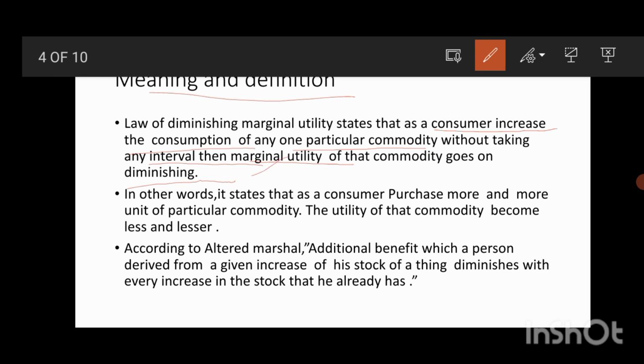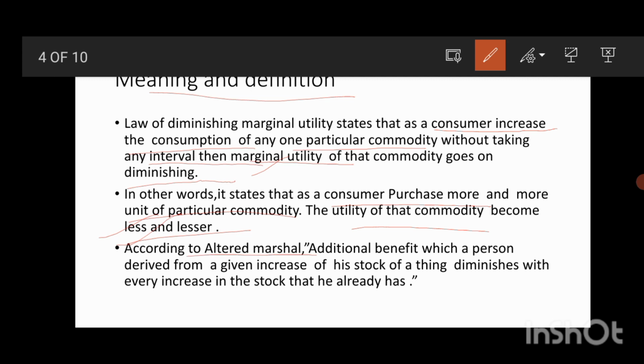In other words, it states that as a consumer purchases more and more units of a particular commodity, the utility of that commodity becomes lesser and lesser. Now the consumer has a particular commodity and he continuously purchases the same commodity. At that time his utility for that commodity becomes less and less. Initially it will be more, but after purchasing a lot of the commodity his utility becomes lesser.